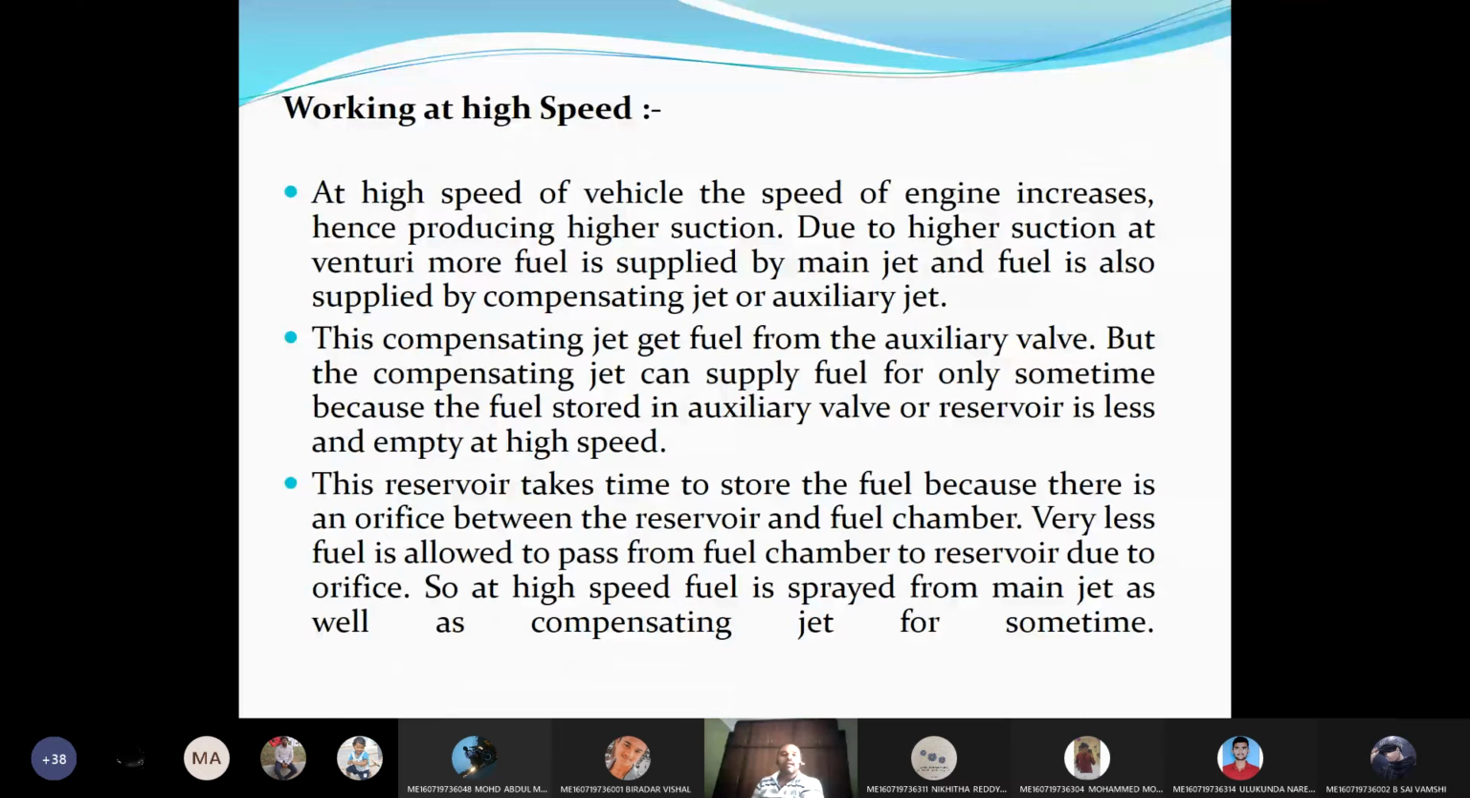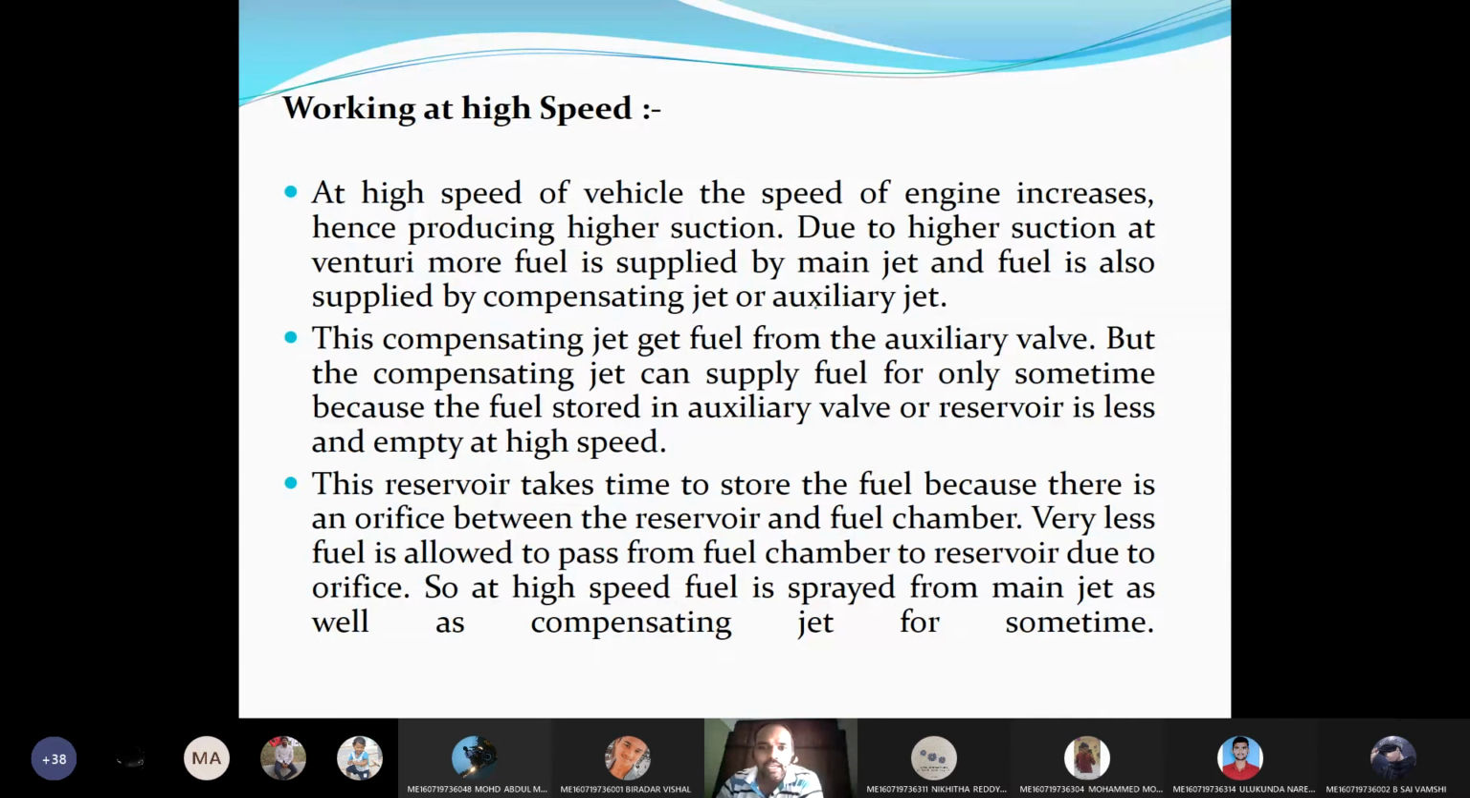Now, during high speed operation, what happens is the vehicle requires a greater amount of fuel. That is the main problem with the normal simple carburetor. Let us say the carburetor is adjusted for normal speed, it cannot be used for high speed. So in order to use it for high speed, if we are able to supply the excess amount of petrol at that time, then our work is completed.